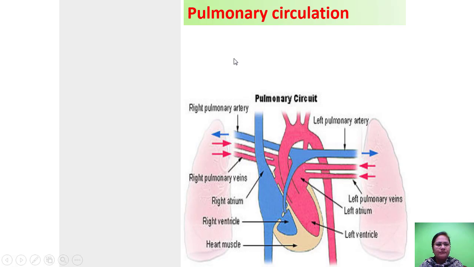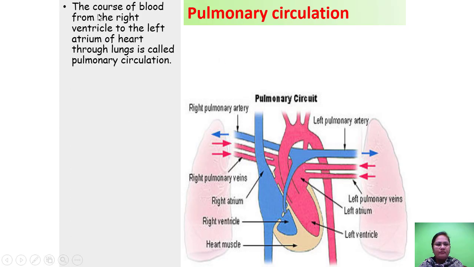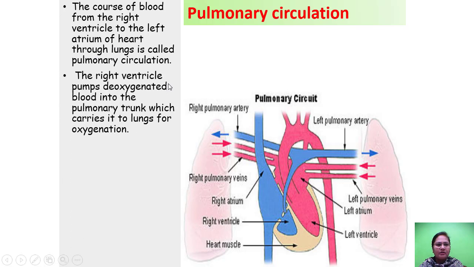The course of blood from the right ventricle to the left atrium of the heart through lungs is called pulmonary circulation.